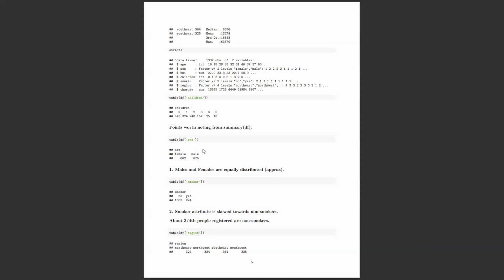This is an important thing because let's say out of 1,000 people that we are going to analyze, only 100 people are female and 900 people are male. Later on, when we split the data into train and test, there is a possibility that the entire train data only has male points, right? Because 900 of the 1,000 points belong to male.